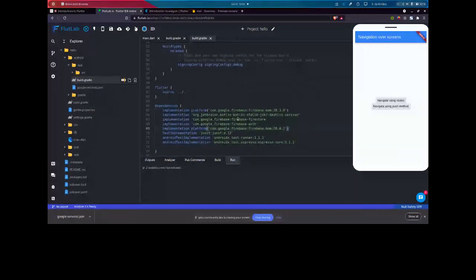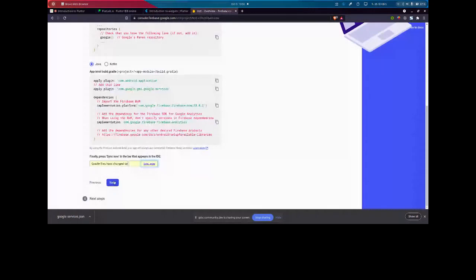Basically, I think it's already done. You can see Firebase is already added there, so you don't have to add it here. FlutLab has already done that. But if you are on VS Code or Android Studio, you have to add these. So you can remove this, skip this for now.